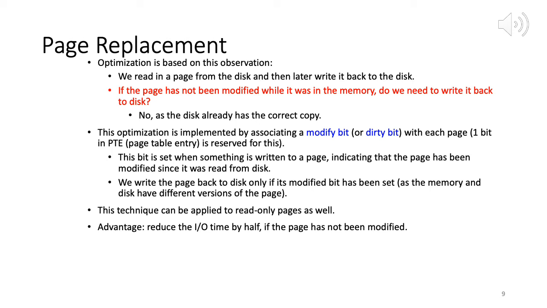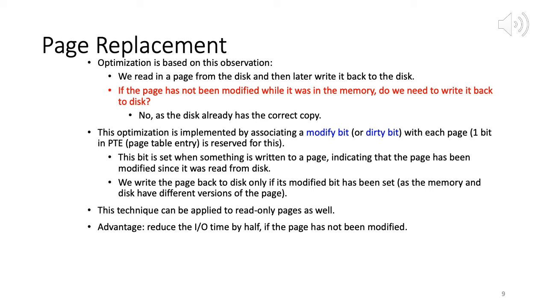So this optimization is implemented by associating a modify or what we call dirty bit with each page. This will be one bit in the page table entry. The most important piece of information the page table entry contains is the base physical address, and then it has a lot of other spare bits. One of the bits could be for valid-invalid, another bit could be for modify or dirty.